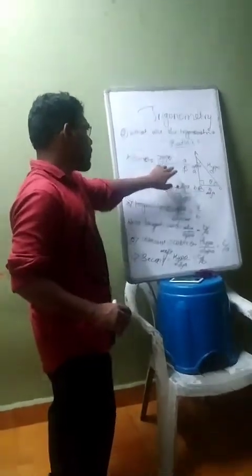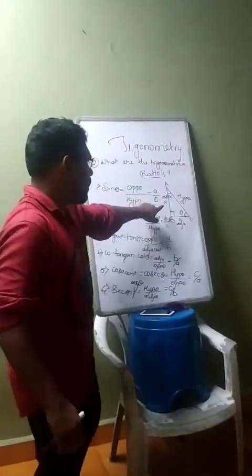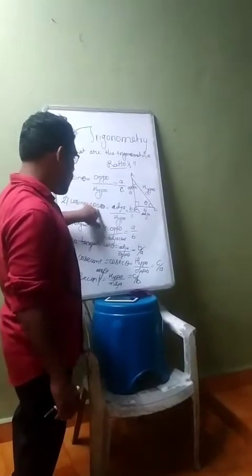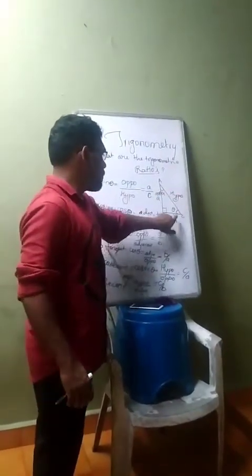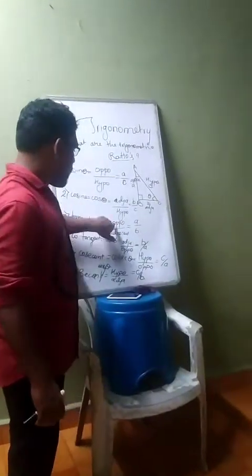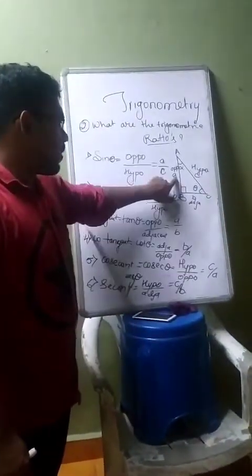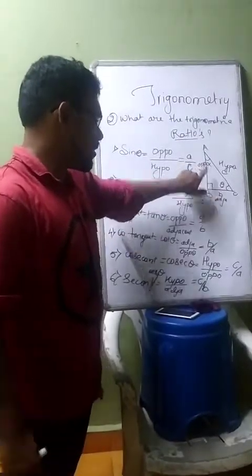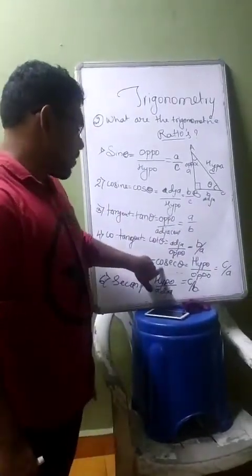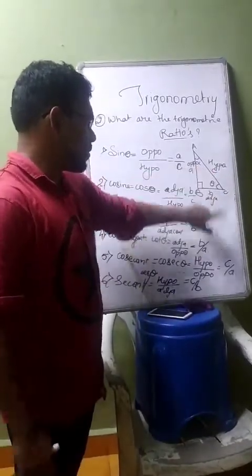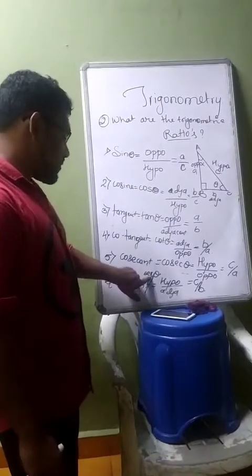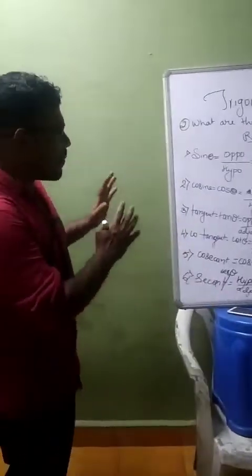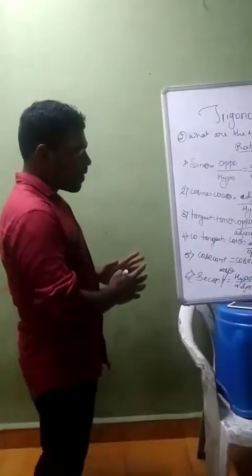Sin theta, opposite upon hypotenuse, A by C. Second is cosine, cos theta, adjacent upon hypotenuse, B by C. Third is tangent, tan theta, opposite upon adjacent, A by B. Cotangent, cot theta, adjacent upon opposite, B by A. Cosecant, cosec theta, hypotenuse upon opposite, C by A. And the last one is secant, sec theta, hypotenuse upon adjacent, C by B. These are the basic ratios we have to understand and study.